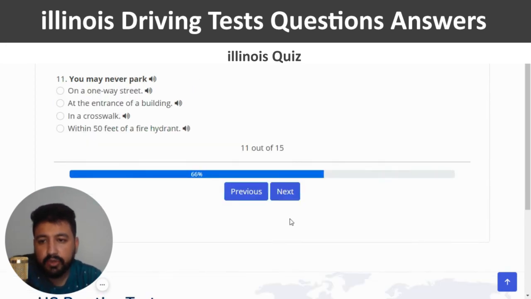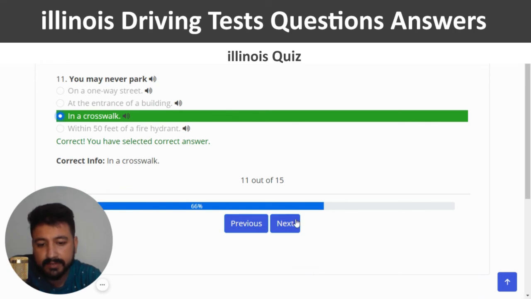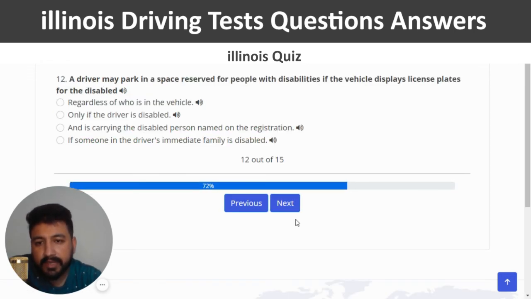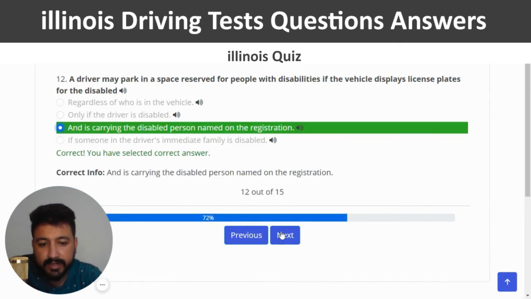And next. You may never park... The right answer of the 11th question is in a crosswalk, which is the third option. So I'm going to click on the third one, right? And next. A driver may park in a space reserved for people with disabilities if the vehicle displays license plates for the disabled. So the third option is the right one, which is and is carrying the disabled person named on the registration. Correct, and next.